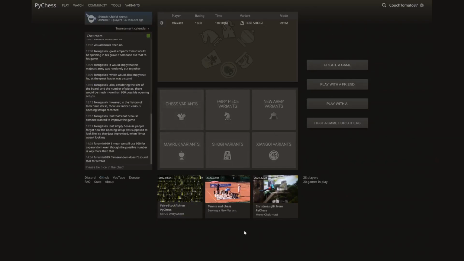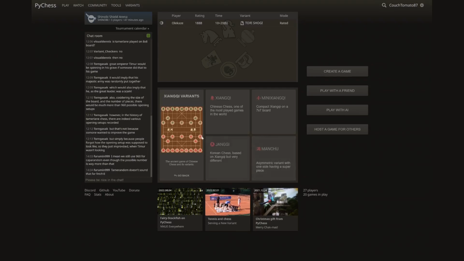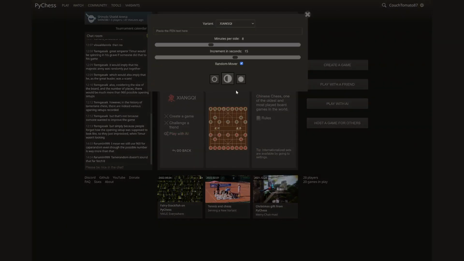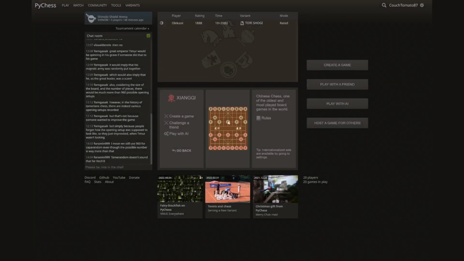And that's basically the main page. Now let's look at some other things you can do. So I mentioned that we have a lot of Eastern variants like shogi and xiangqi, and for many players, it's difficult for them to understand the game because they're in Chinese characters. So for example, let me just pull up xiangqi over here. Well, actually, I have my settings set already, but you can see these are Chinese characters in this picture.